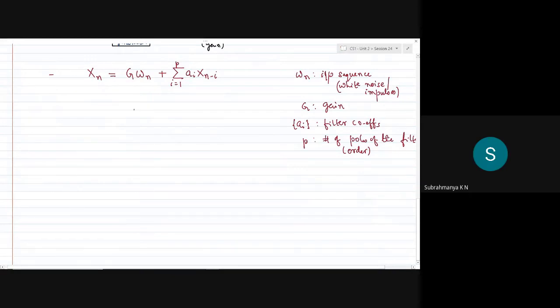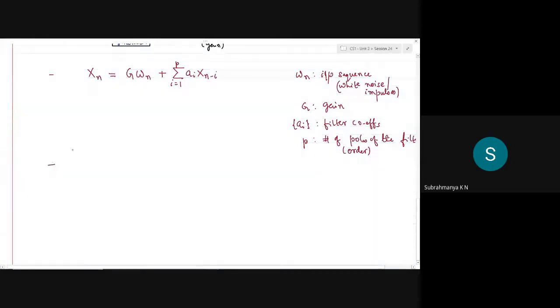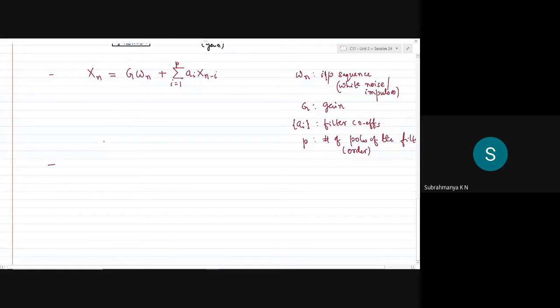The speech signals are known to be stationary for short periods of time. Whenever I speak, I'll not be continuously speaking. Each sample is thought of to be stationary for short periods of time, in the order of around 20 to 30 milliseconds.